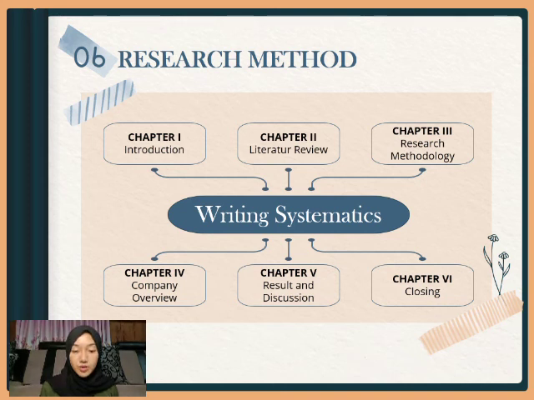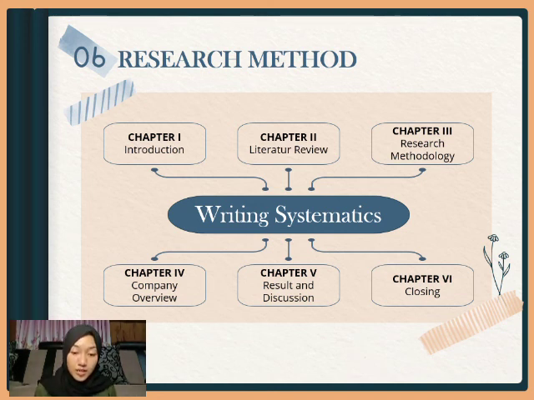and writing systematic. Chapter 4, Company Overview. Chapter 4 discusses the general description of the company, such as company history, vision and mission, company organizational structure, and production process. Chapter 5, Result and Discussion.